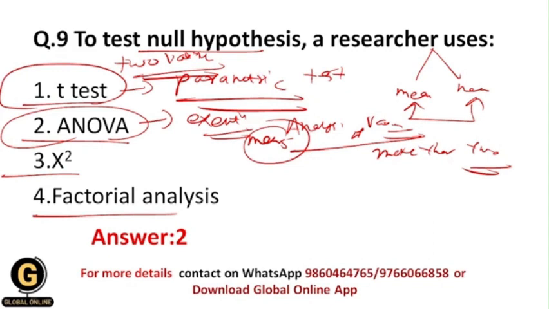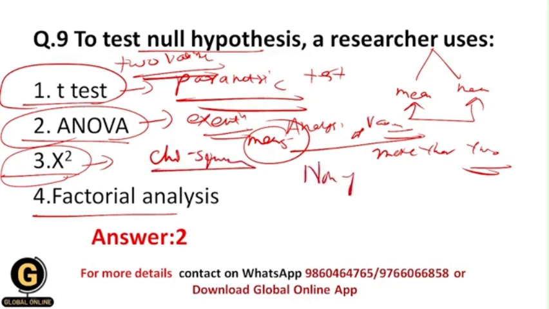What is X-square? X-square is the chi-square test. The chi-square test is a non-parametric test, and it is done to understand the difference between the expected values and the values that we get through our results basically. That's why, to test a null hypothesis, a researcher does not use the chi-square test. Researcher uses ANOVA.